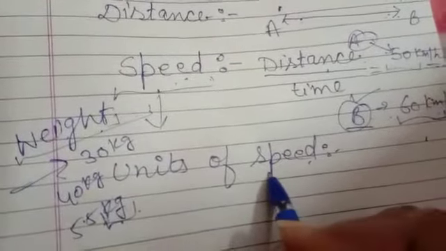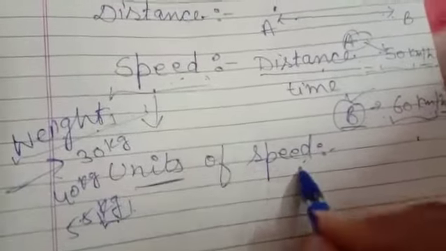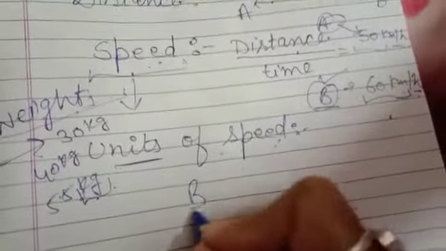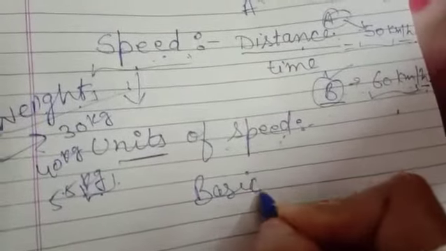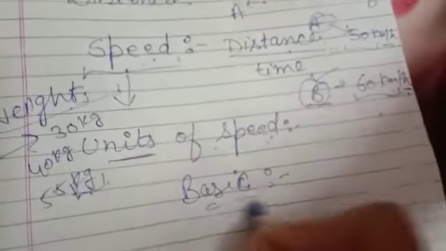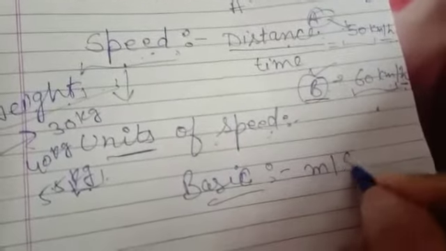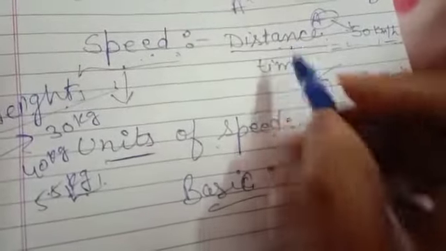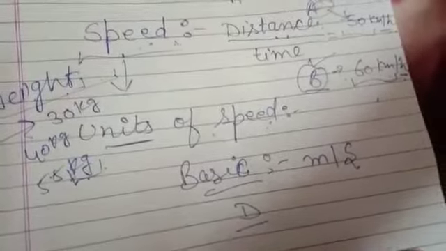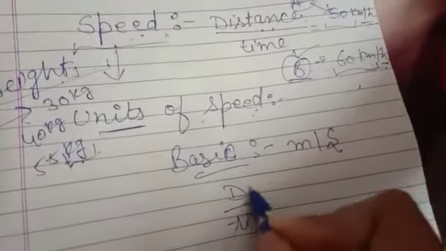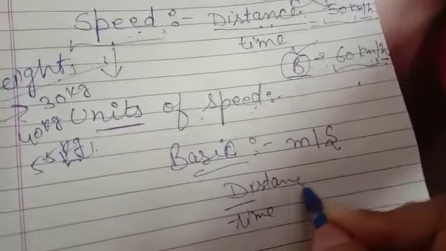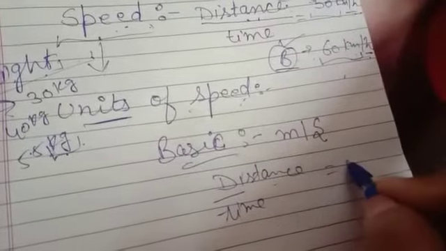So in case of speed, the basic unit is a very small unit, that is meter per second. Why have we taken meter? Because speed is equal to distance over time, and distance is measured in what?